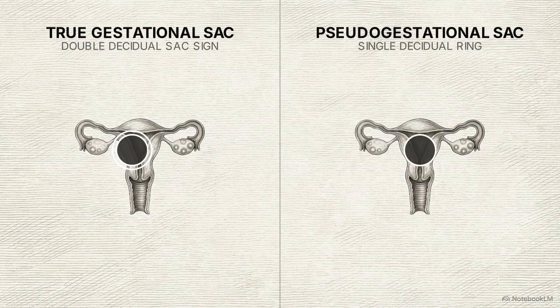A pseudo-gestational sac is not a pregnancy at all. It is simply a small collection of blood in the uterine cavity, surrounded by a bright single layer of decidual endometrium that has been artificially charged up by ectopic pregnancy hormones. Notice the distinct lack of the double decidual ring.